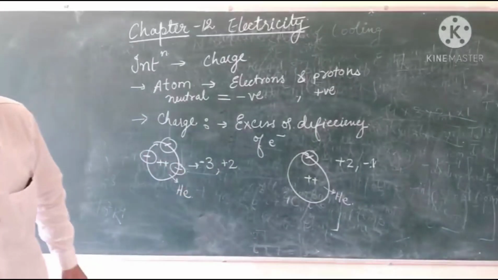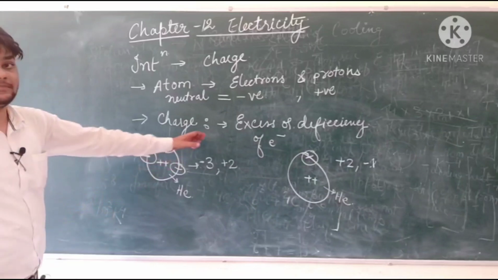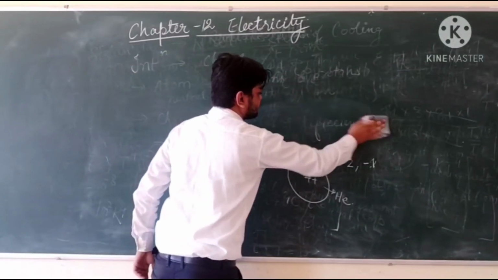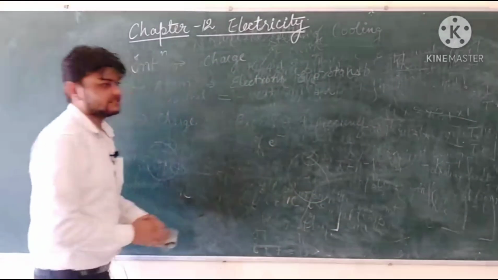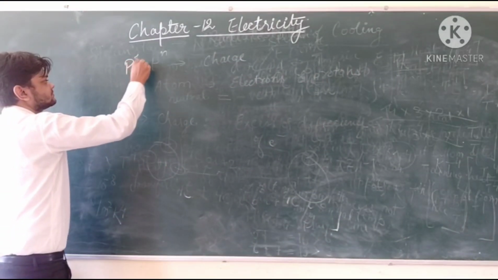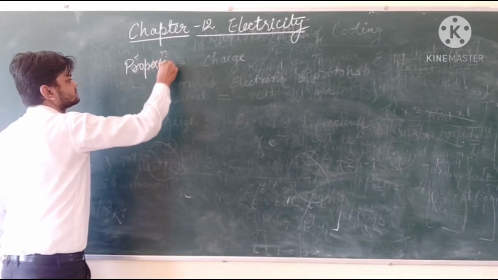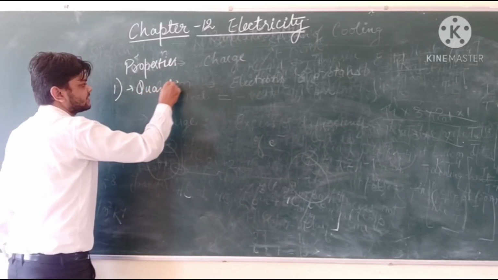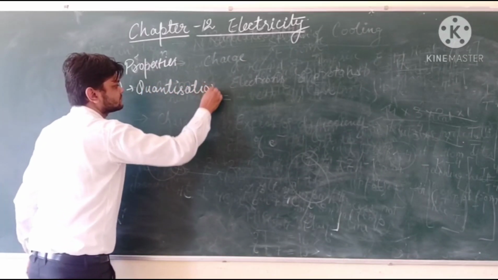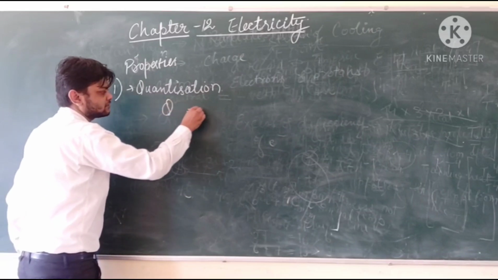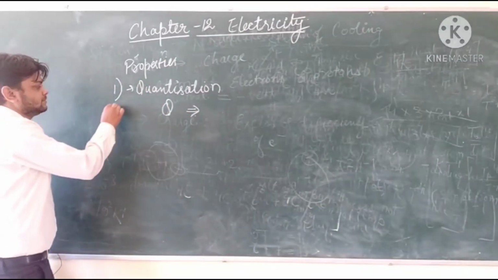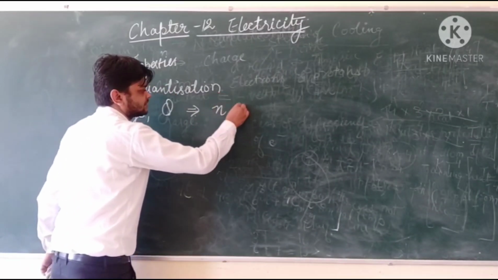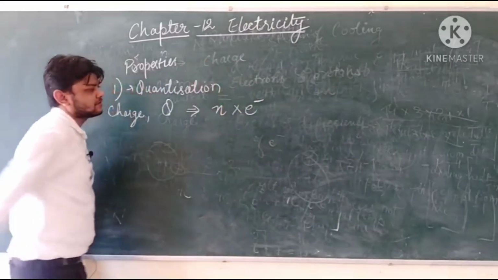If we move further, we have to go through the properties of charge. The very first property that comes is quantization. Quantization means the amount of charge transferred will be equal to an integral multiple of the basic unit of charge.